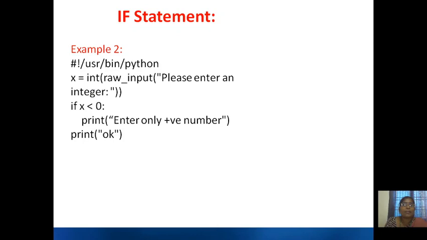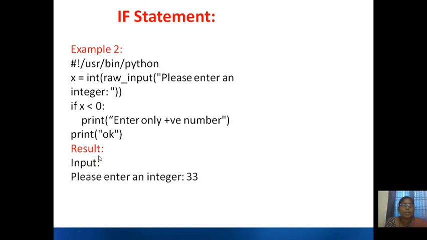After converting it into an integer, that will be stored in x. Now you are going to check the condition: if x is less than 0. Based on the value you are giving, your expression can be either true or false. If it is true, this statement will be printed. If it is false, only this statement is printed. If it is true, this and this will be printed.